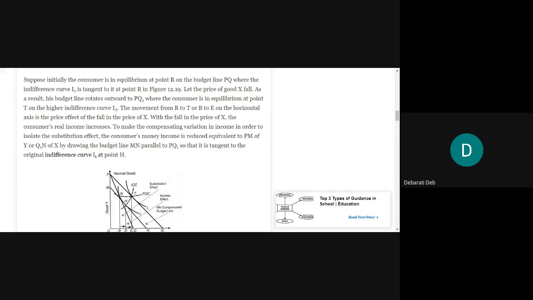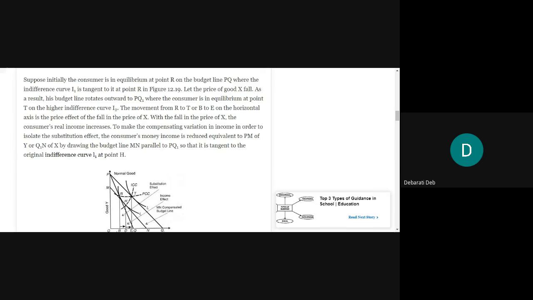Who knows the answer? What is the name of that straight line that touches the indifference curve at only one point, and we say that the consumer is in equilibrium at that point? It becomes a tangent to an indifference curve. What is that straight line called? Please answer, anyone? Budget line, yes. Budget line.